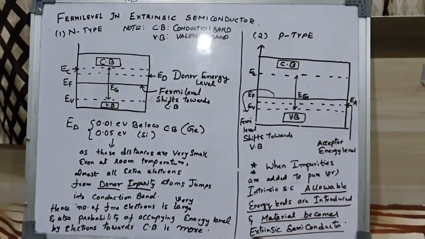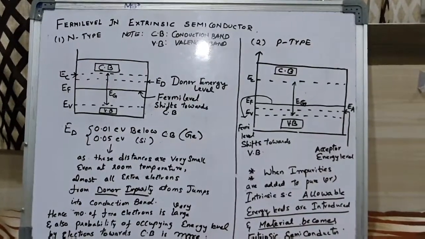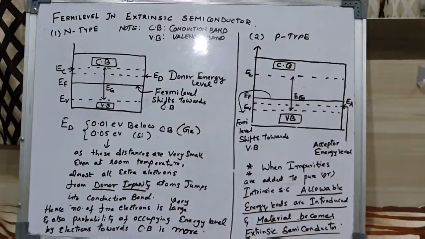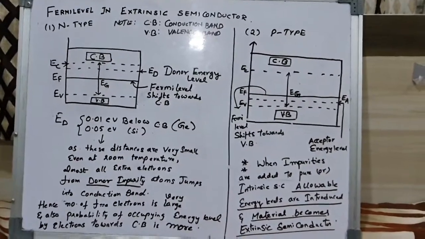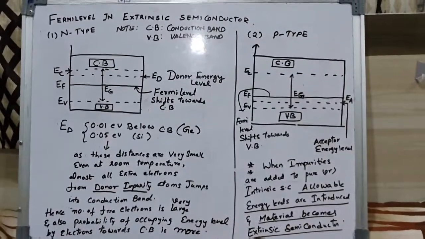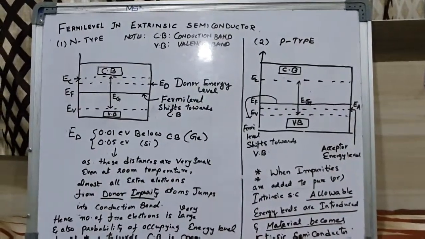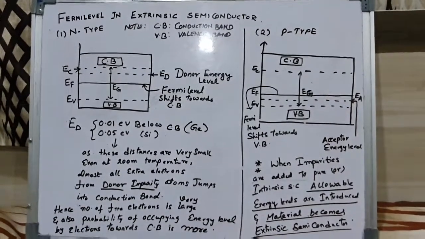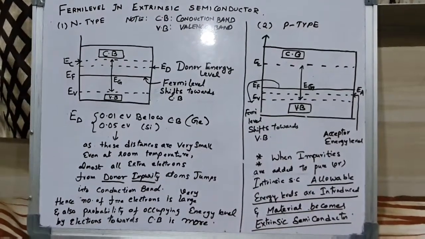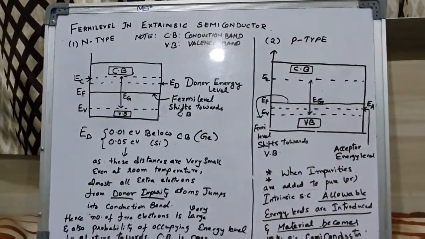We already know that when impurities are added to the intrinsic semiconductor, allowable energy levels are introduced, and the material becomes an extrinsic semiconductor, whether n-type or p-type, depending on the impurity added.